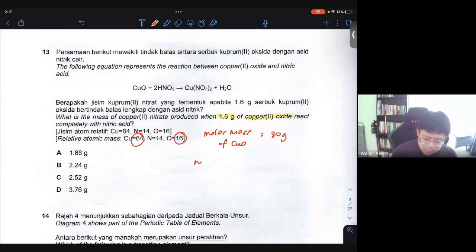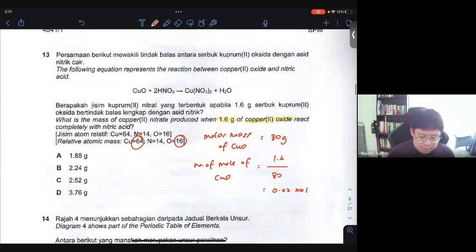So right now you have to find out the number of moles. The number of moles of copper oxide used will be 1.6 divided by 80. So you get 0.02 mole.